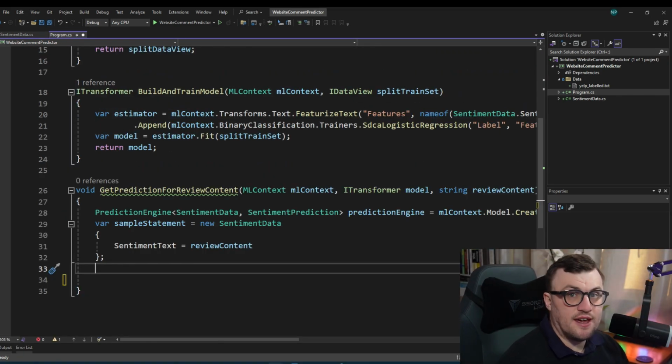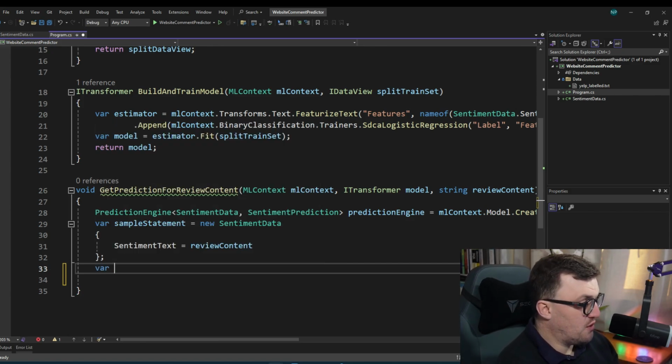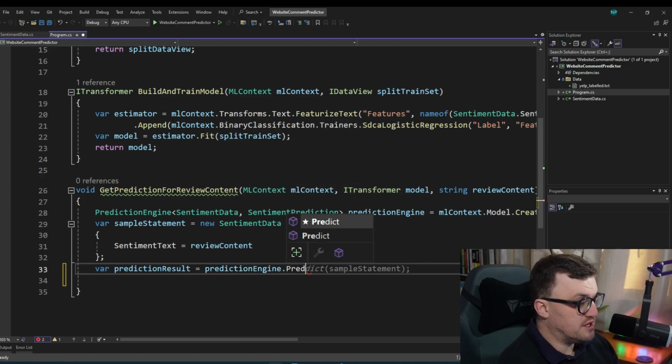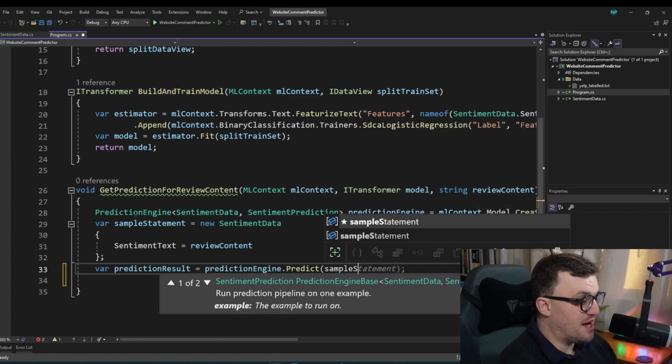Okay, so now we're ready to get our result. We can do this by calling the Predict method on the prediction engine. So I'm going to say that our predictionResult is equal to predictionEngine.Predict, and then we're going to predict on the sampleStatement that we've passed in.